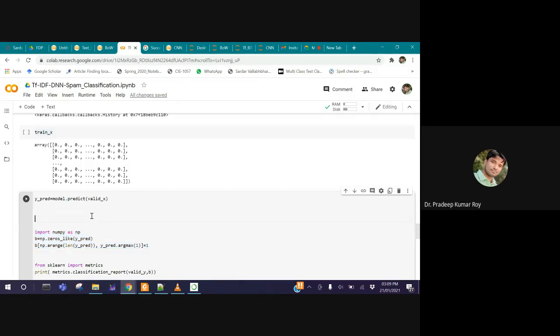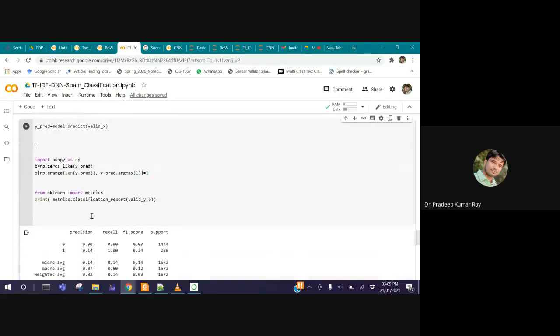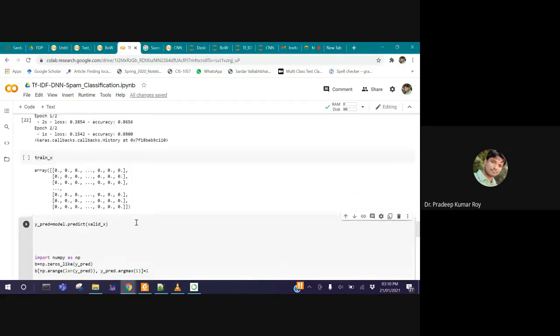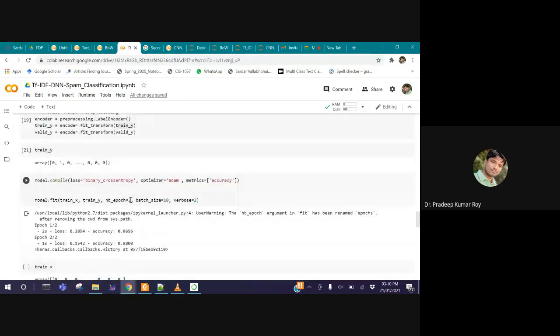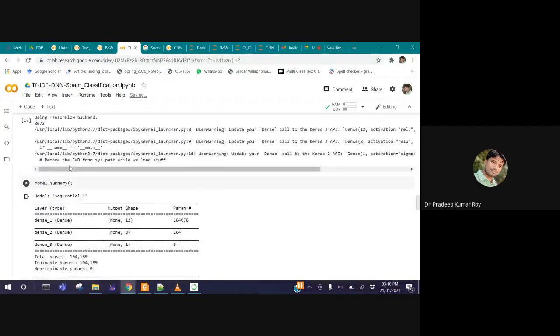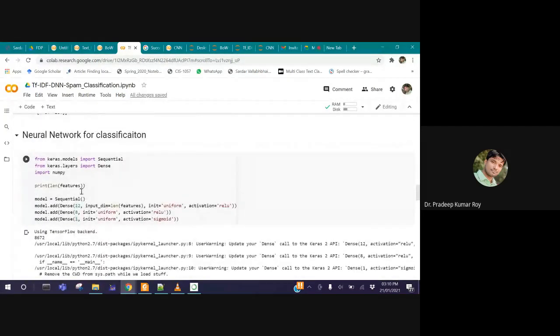If I run this cell, we get the precision, recall, and F1 score like this. It's very bad. See, the classification for class 0 is nothing. It is not classified. That doesn't mean this model is wrong. Nothing wrong. How many epochs have I run? Only 2 epochs. We have to change it. How many neurons do we have? Only 8 and 12 neurons at the hidden layers. That is also very less. So many things we have to analyze in order to build a good model.